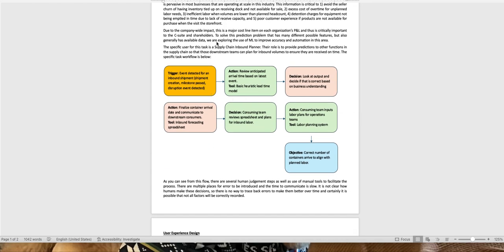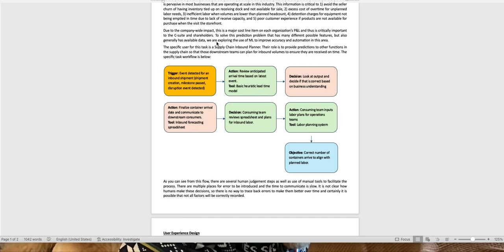This all starts with a trigger, which is an event detected for an inbound shipment. So the shipment's created, milestones have been passed, disruption events occurred. When that happens, the user needs to review the anticipated time of arrival based on the latest event. They're going to use that in a basic heuristic-based model. They have to decide when they look at that output if it's correct based on their understanding or not. And then the action that they're going to take is to finalize that arrival date, communicate that to downstream consumers, and really provide that in an inbound forecasting spreadsheet.